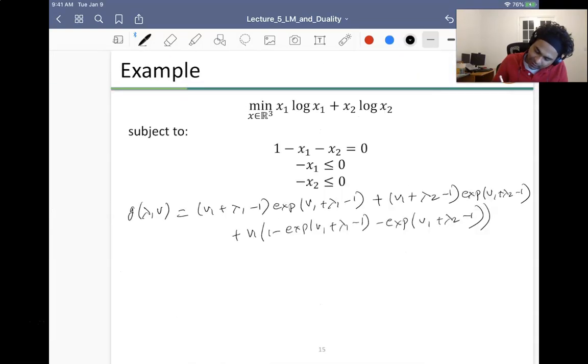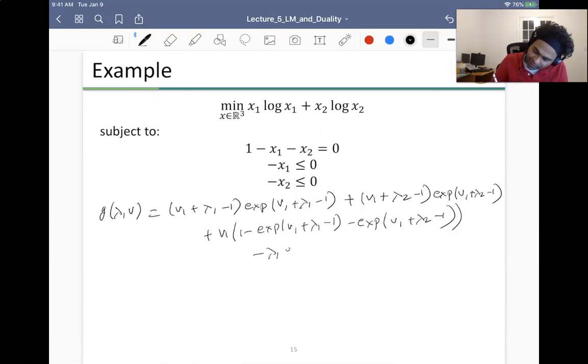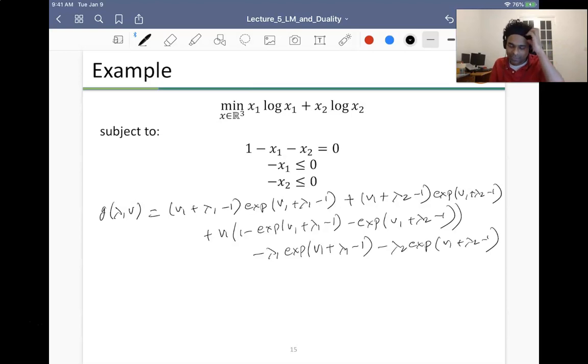And then finally I have minus lambda 1 times exp of nu1 plus lambda 1 minus 1, minus lambda 2 exp of nu1 plus lambda 2 minus 1. Okay, so what happens here? Well, what I need to do is I basically take a look at this, and then a few terms get